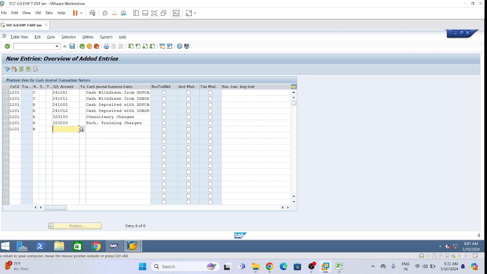E, expense, transportation expense. E, 430100, security charges. E, advertisement expenses.